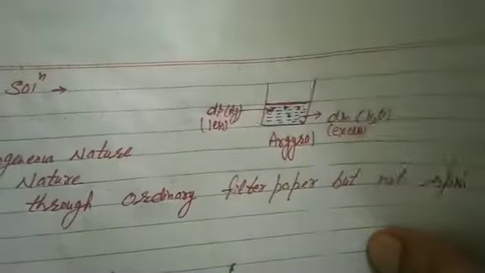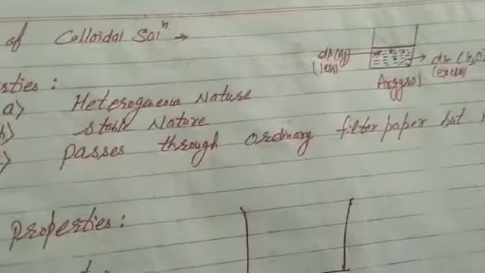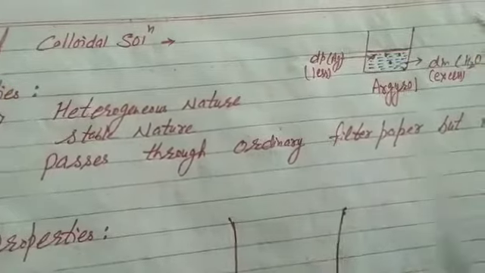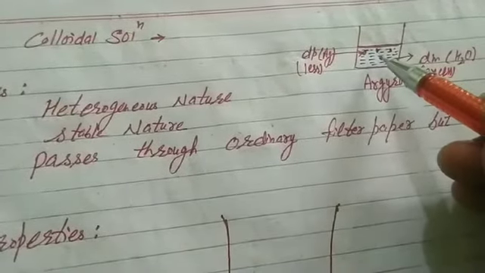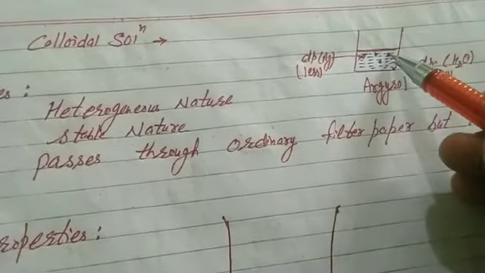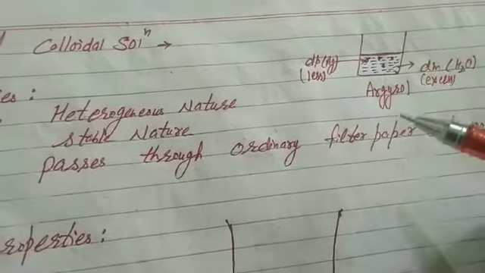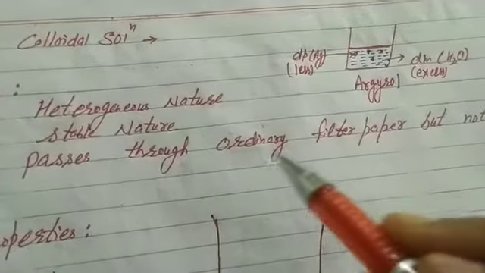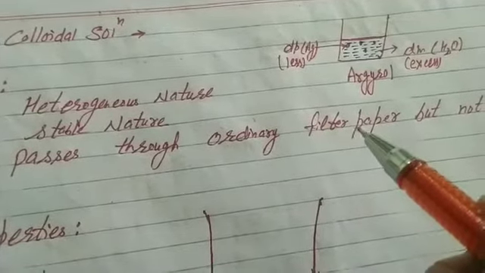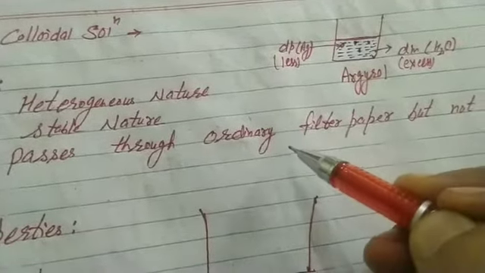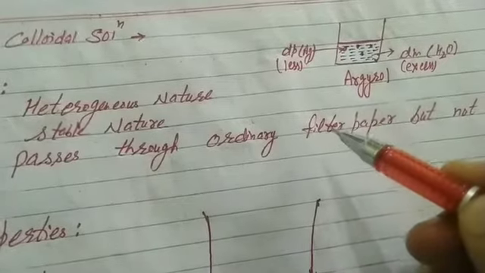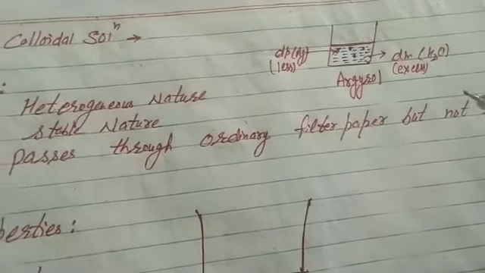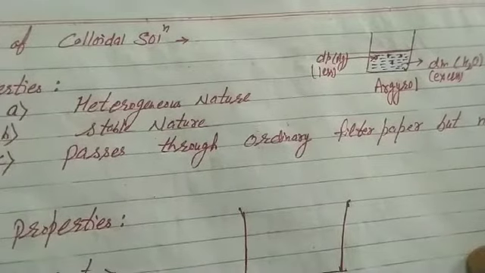Number 2, stable nature. Colloidal solution is quite stable in nature. That is, their particles are in motion. They do not settle down at the bottom of the container. Third, colloidal particles pass through ordinary filter paper because the size of the colloidal particles is less than the size of the pores of filter paper, but not through semi-permeable membrane. That's the first physical properties.